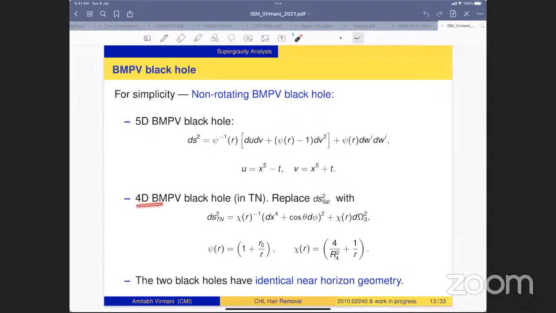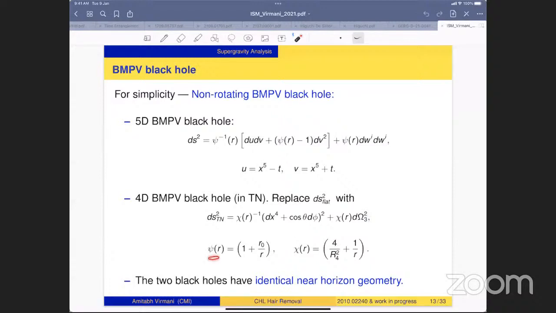The 4-dimensional BMPV black hole is obtained by embedding the BMPV black hole in Taub-NUT space. What that means is that we replace the 4-dimensional flat space metric with the Taub-NUT metric. These are the standard coordinates for the Taub-NUT metric, where chi(r) is a function which goes as 1 over r, and there is a constant here which determines the size of the S1 at infinity.